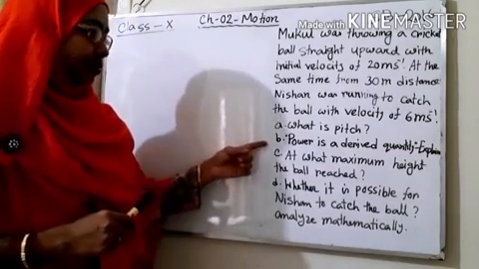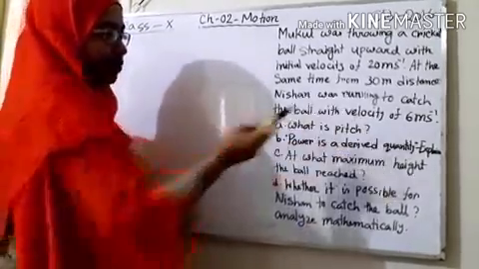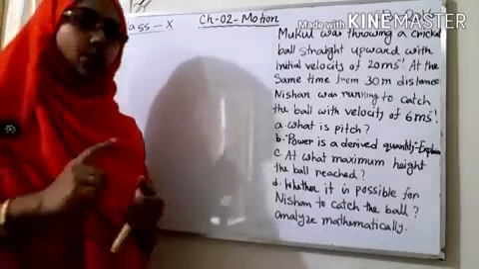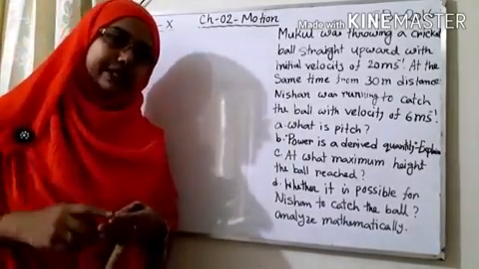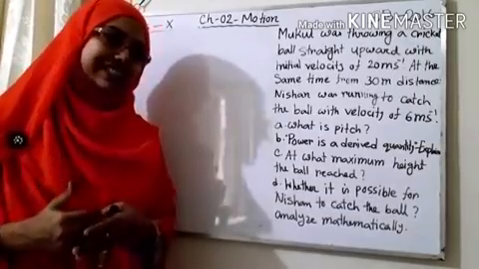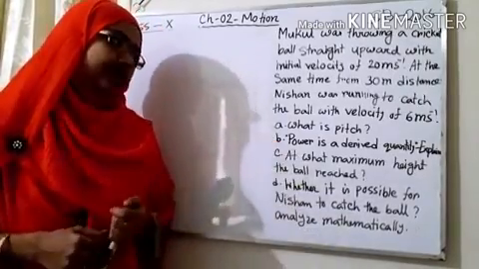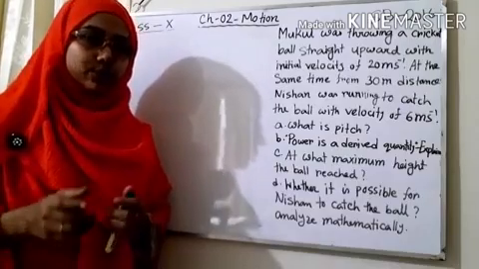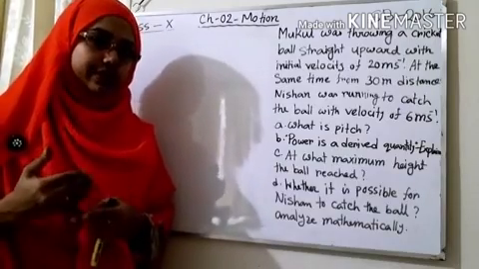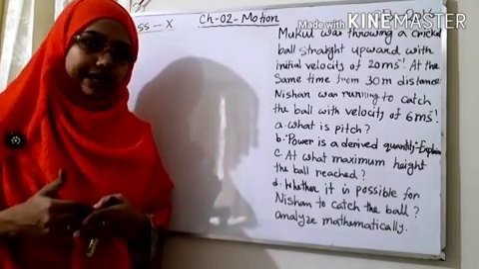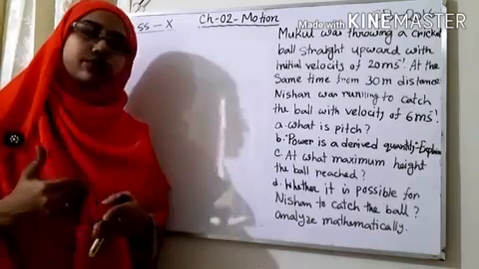Here we have the B marks question, which says that power is a derived quantity, explain. So we have to know at first what is a derived quantity. The quantity which cannot be expressed by itself, it needs fundamental quantities to express. So power is a derived quantity because power P equals W by T. We know that. That means work divided by time. So power is dependent on work and time, and work is dependent on force and distance.